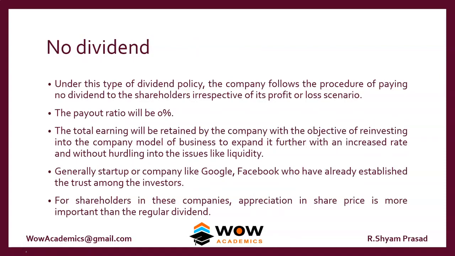So the next one is called no dividend policy, where the payout ratio is fixed as 0. So the company feels that rather than giving dividend, they could retain all the profits, and that profit can be utilized to grow the business much more. So for example, startup companies or tech companies like Google, Facebook, they usually don't try to give dividends because they have much higher growth and they need more money. So rather than paying the money as dividend, they reinvest in the company. And even shareholders are accepting this because they feel that rather than having the dividend, it's better to have share price appreciation, okay. So that's how investors are looking at it.